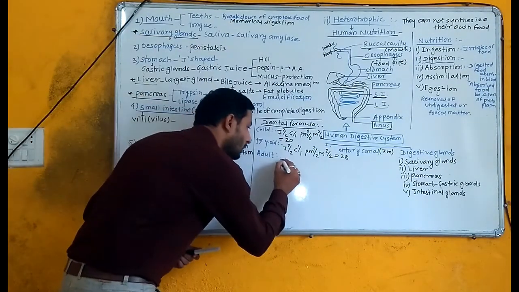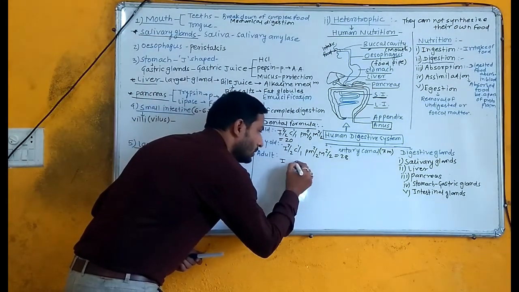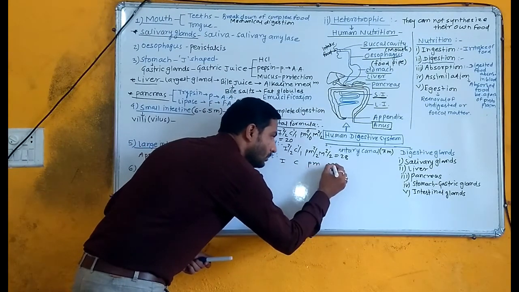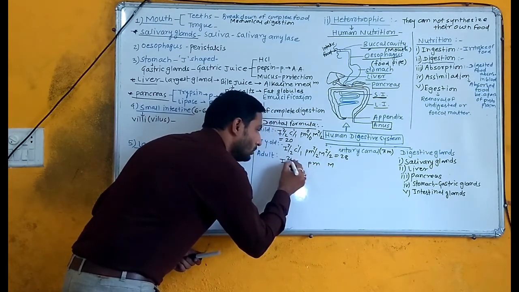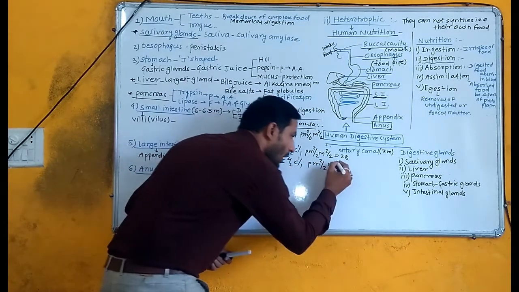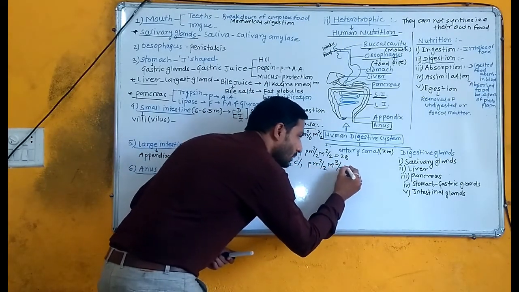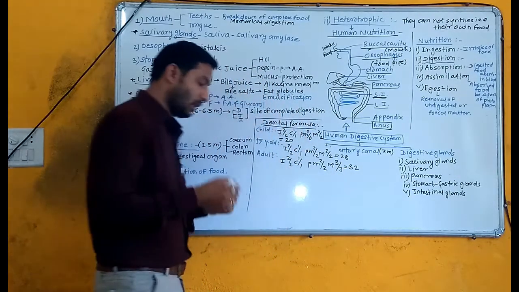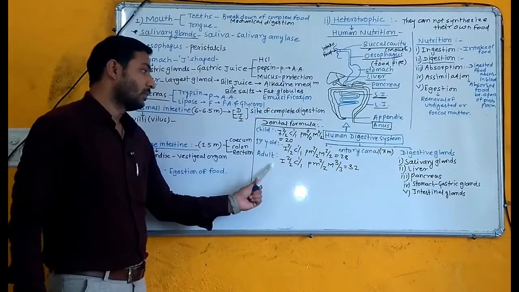And in adult, I 2 by 2, C 1 by 1, PM 2 by 2 and M 3 by 3. It means 32 teeth are present in the mouth of an adult person.